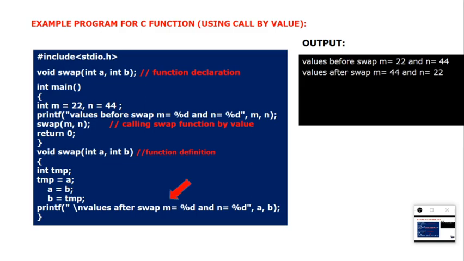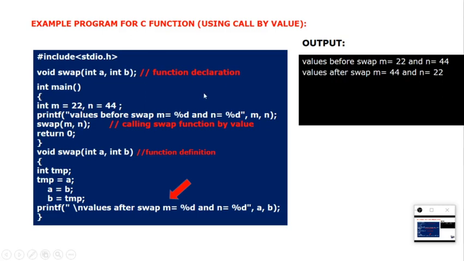So let us see the output. See, the value after swapping, m is equal to 44 and n is equal to 22. Nice, right? So this is how we swap our values, right?